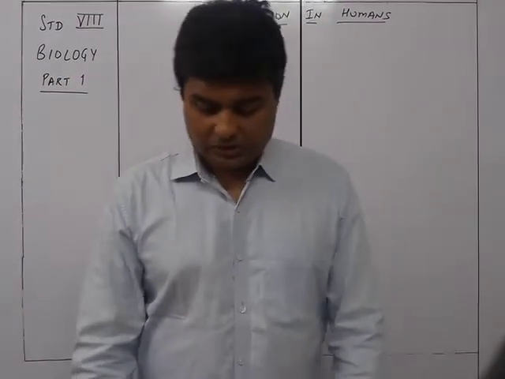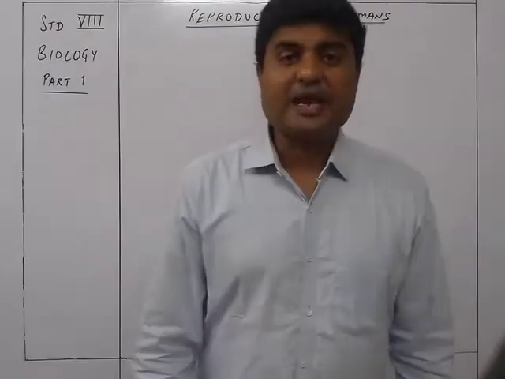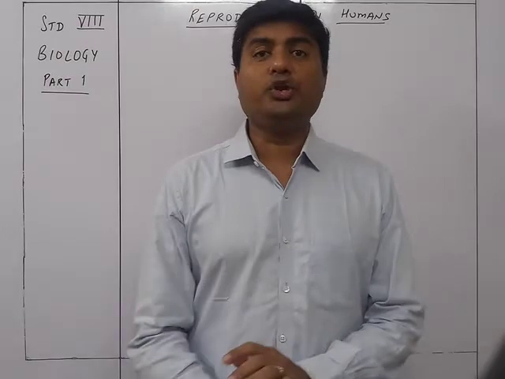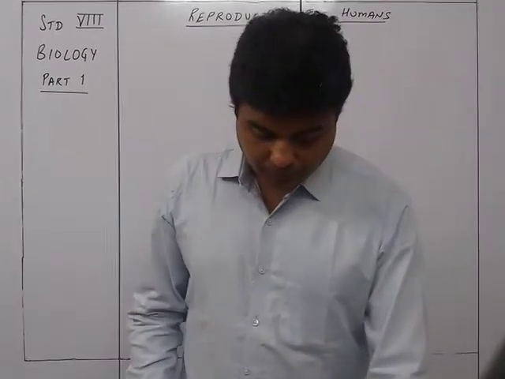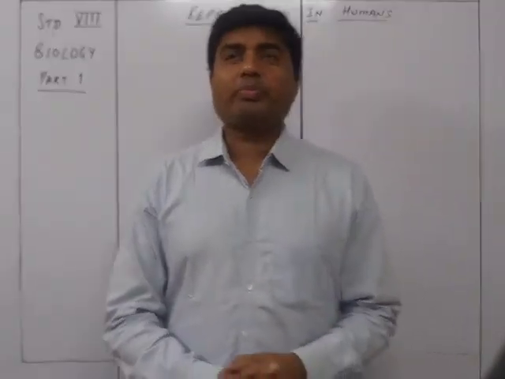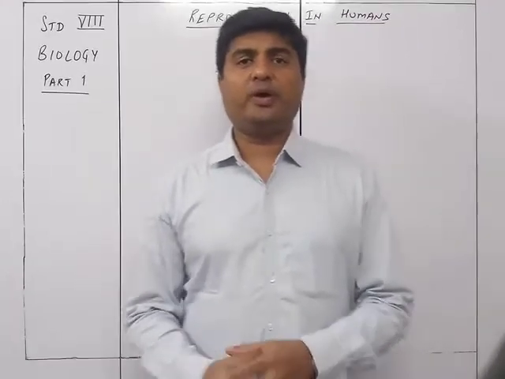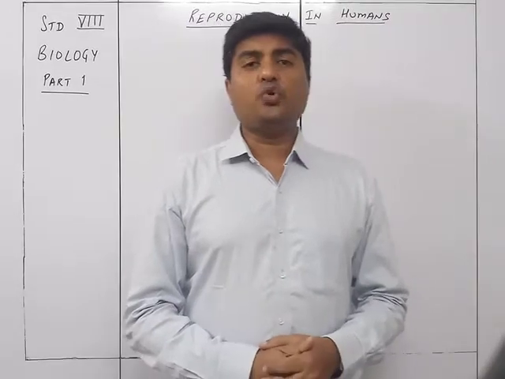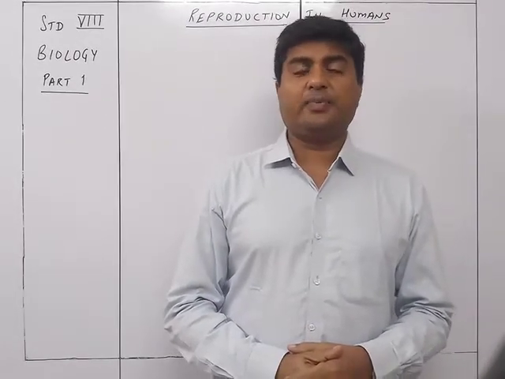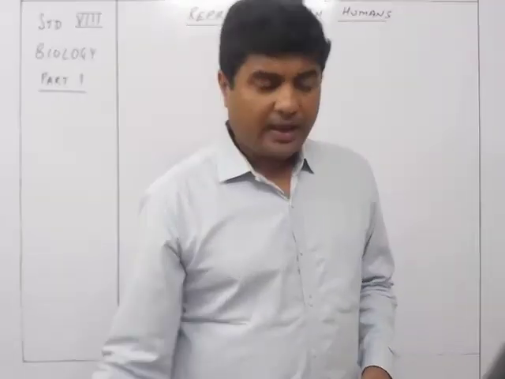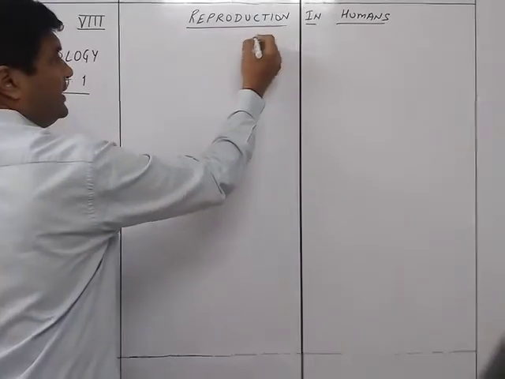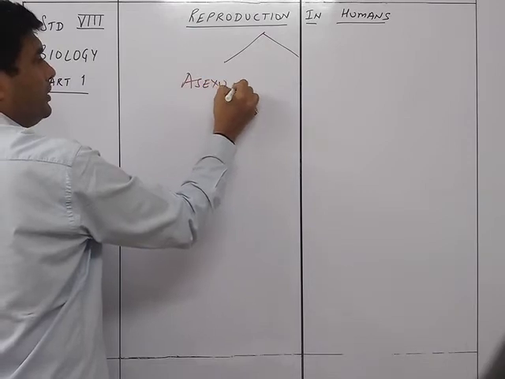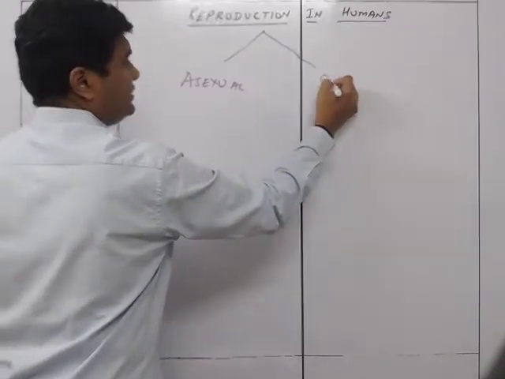Hello everybody. Today we start with the next chapter in standard 8th biology, that is reproduction in humans. Now when we talk about reproduction, we have already studied in reproduction in plants that reproduction is of two kinds. One is asexual and another one is sexual.